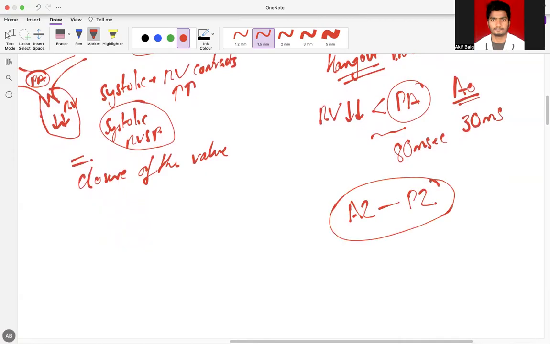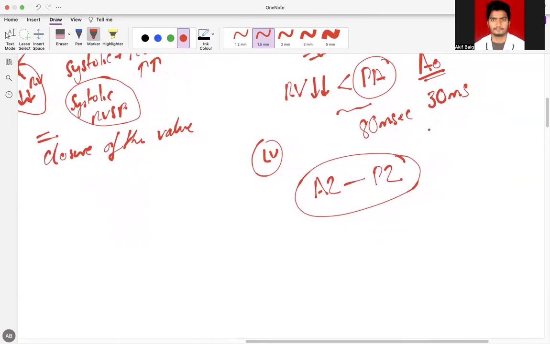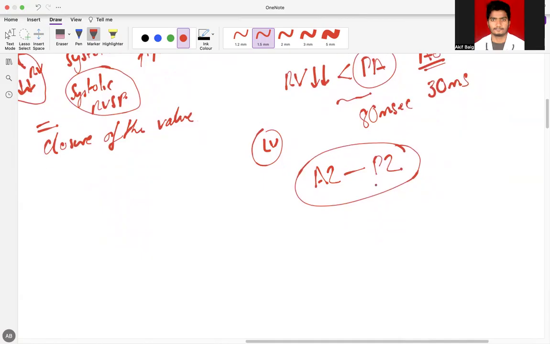Although we may assume that because the left ventricle has larger volume, it should take longer to empty and A2 should come late, this does not happen. It depends on the hangout interval, and P2 has a greater hangout interval when compared to A2. That's why A2 occurs first, followed by P2.